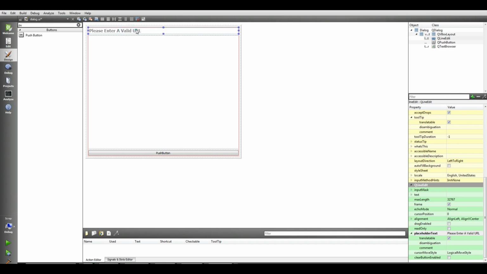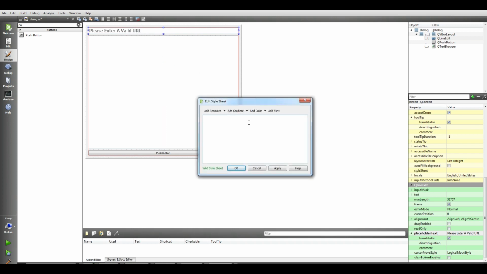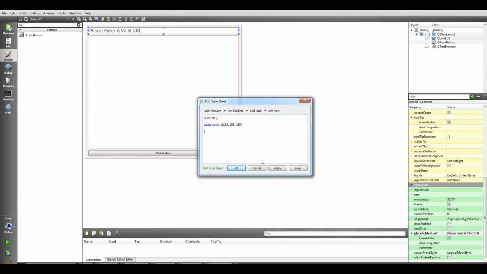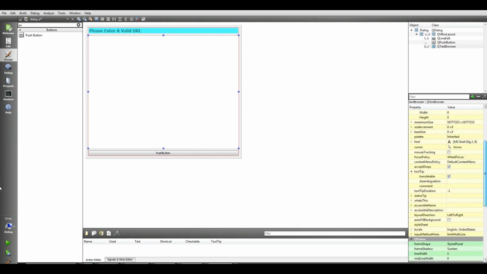You can right click on this and change the style sheet. Okay, now in here I'm going to write QLineEdit. I'm targeting the line edit, and I simply add a background, and I can choose a color from here. For example, I'm going to add this color, and click apply.